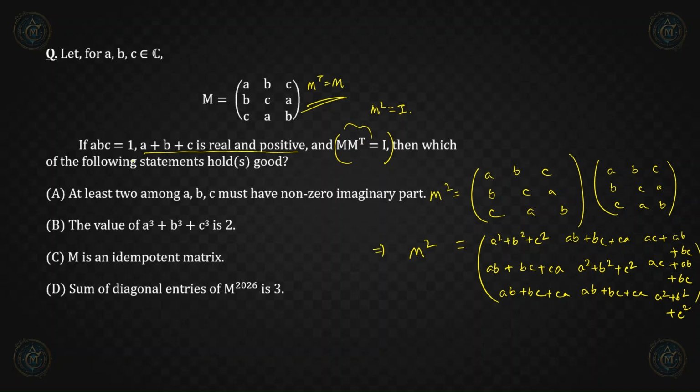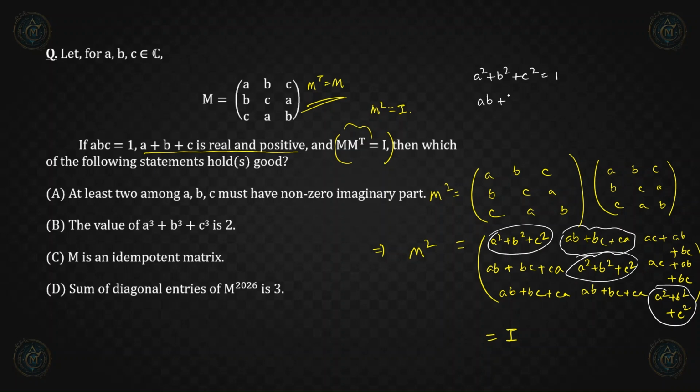So we can say that this is equal to I. If we compare them, a square plus b square plus c square should be equal to 1, because these diagonal elements will all have to be equal to 1 if this matrix is equal to an identity matrix, and also these elements should be equal to 0, so ab plus bc plus ca should be equal to 0.